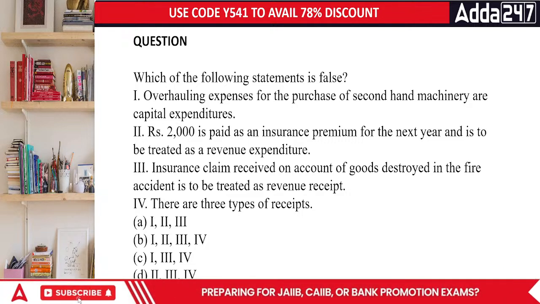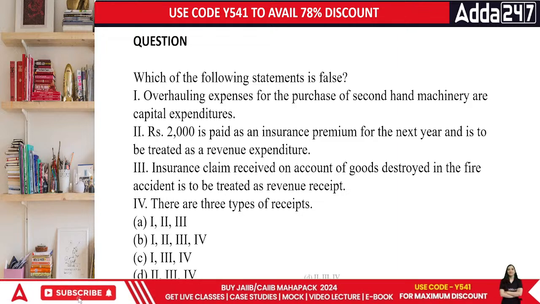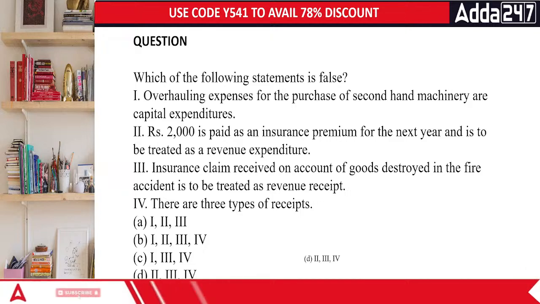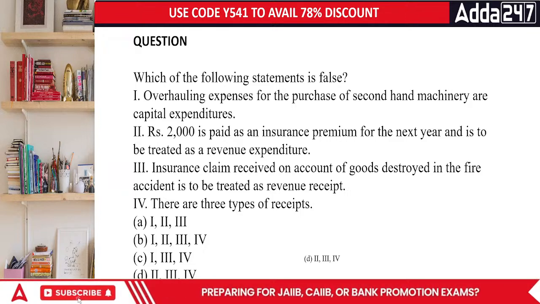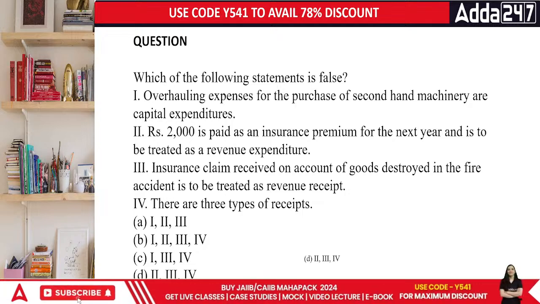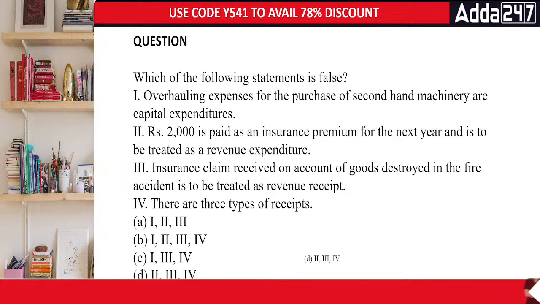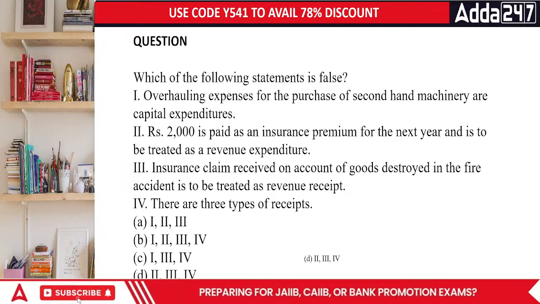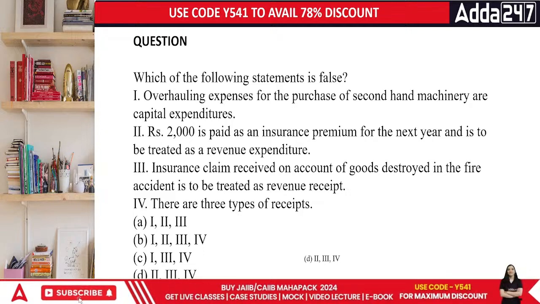Done, everybody? Now we are done with this specific area altogether. Now let's move on to the next part. The answer is that 2, 3 and 4 are wrong. The insurance claim that you are receiving is basically by selling an asset, so it's a capital receipt. And we don't say there are 3 types of receipts overall. There are overall 2 types of receipts only.